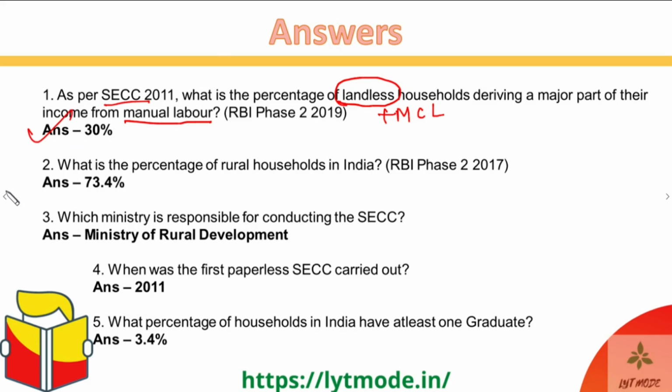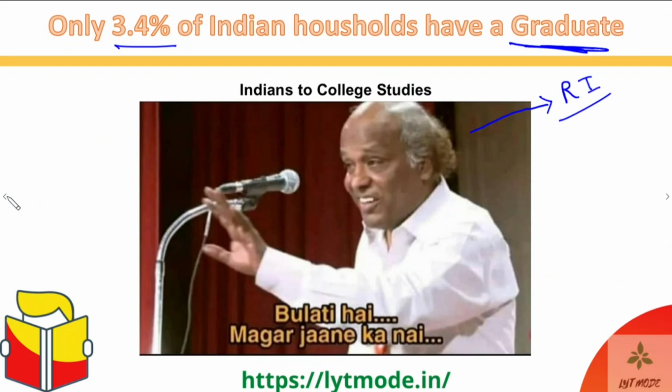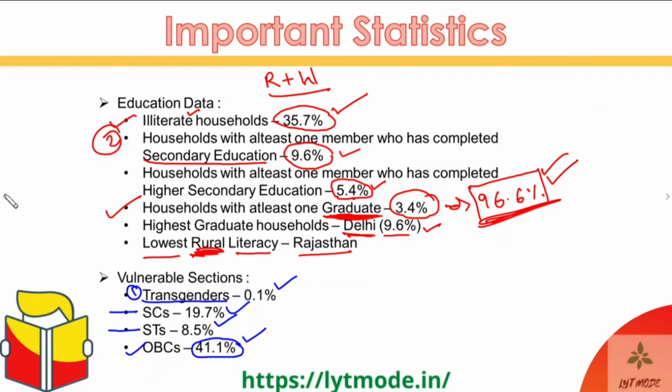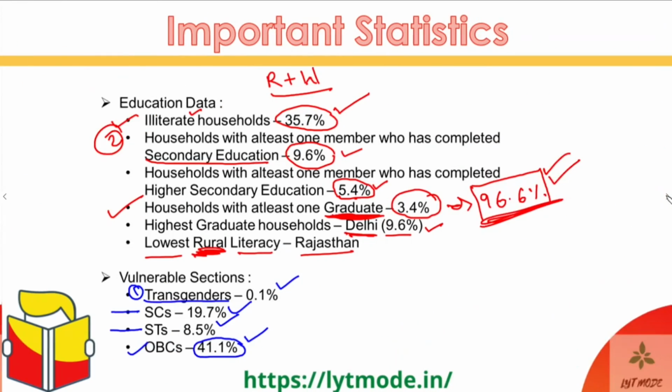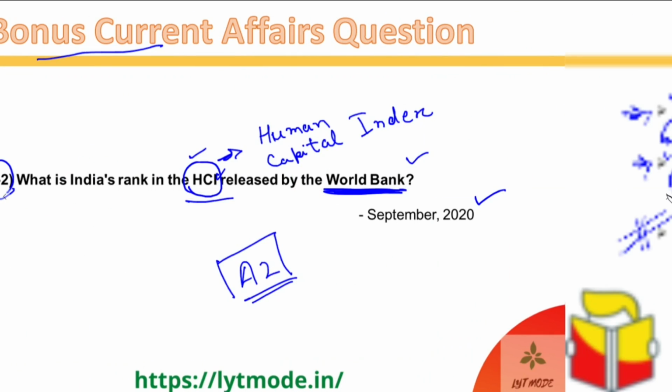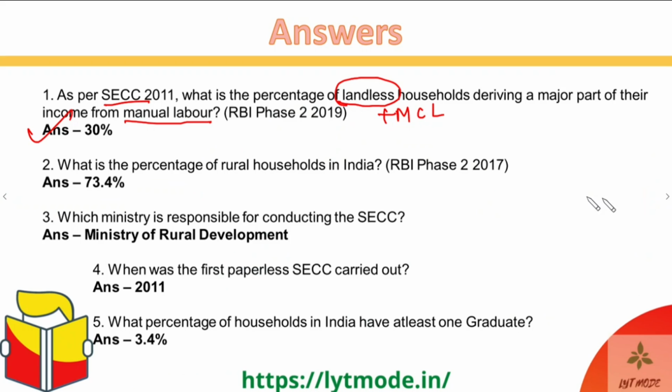We did this in the slides that we did before. It is here. You can see landless plus MCL is 30%. Okay. We've done all of these. If you can't remember, you can just go back in the video. You'll find all of these. Okay. The next one is, what is the percentage of rural households in India, which was asked in 2017 RBI, and the answer to this was 73.4%, as I told you before. And for urban households, it is 26.6%.